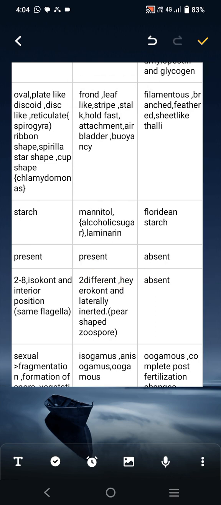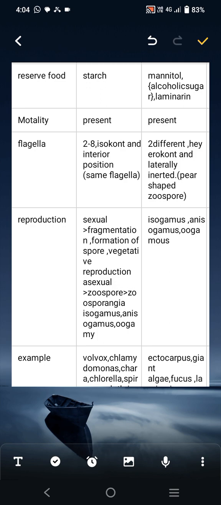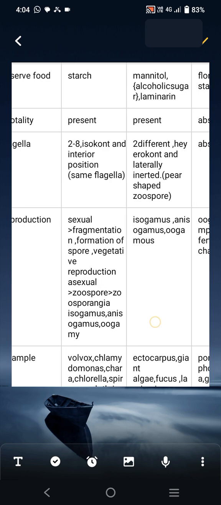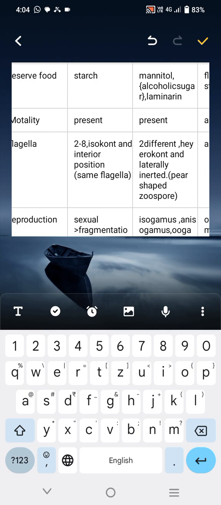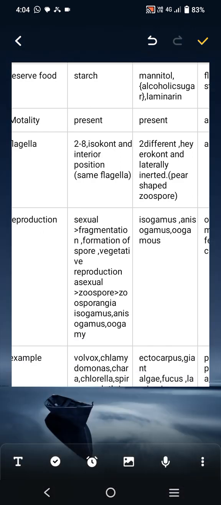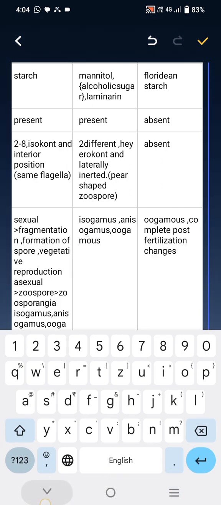Form of red algae or rhodophyta: filamentous, branched, feather-like thalli present. Motility is present in chlorophyta and also in brown algae, but in red algae it is absent. If red algae are non-motile, then flagella are also not present.